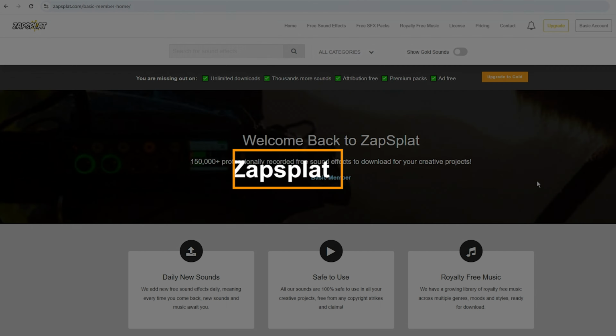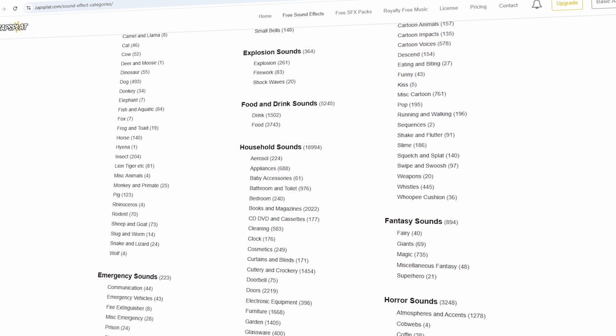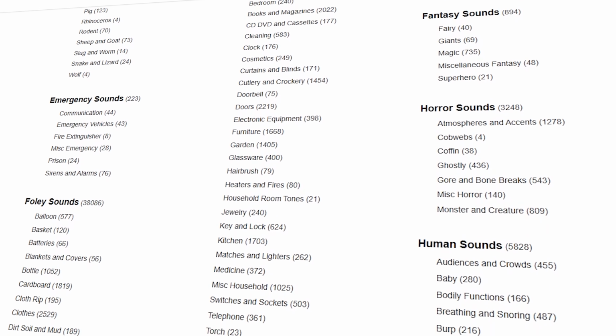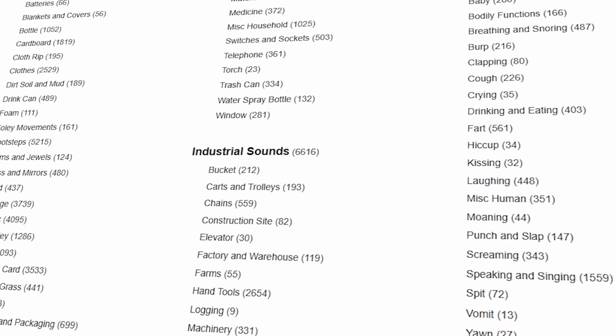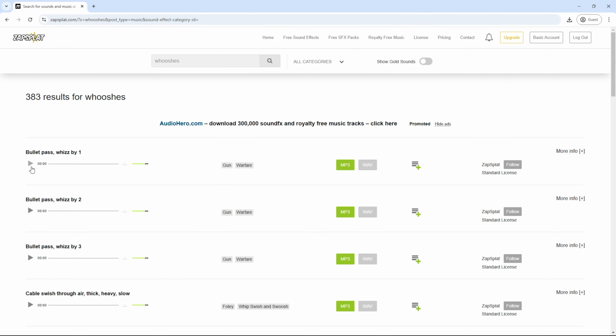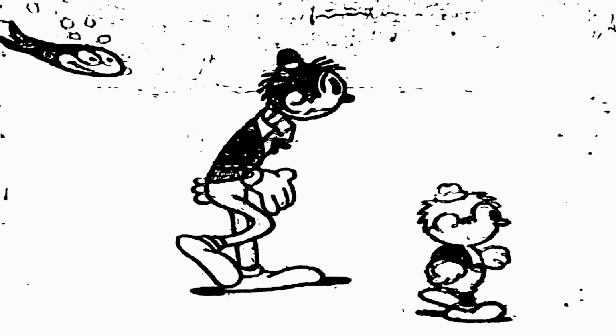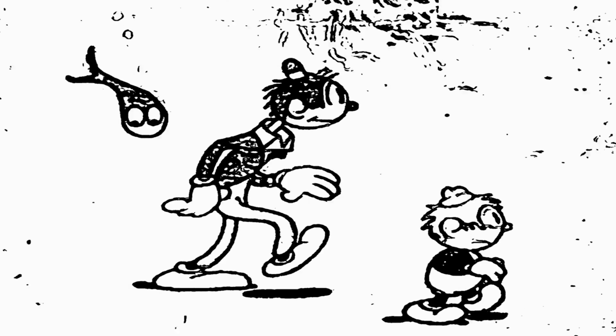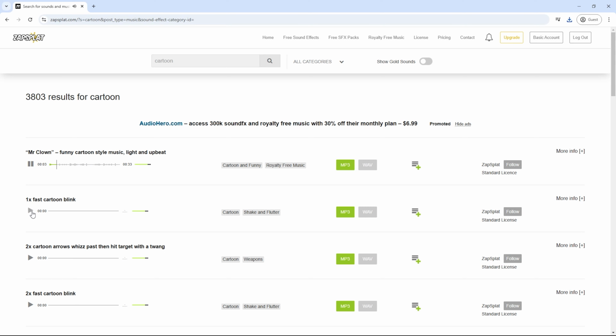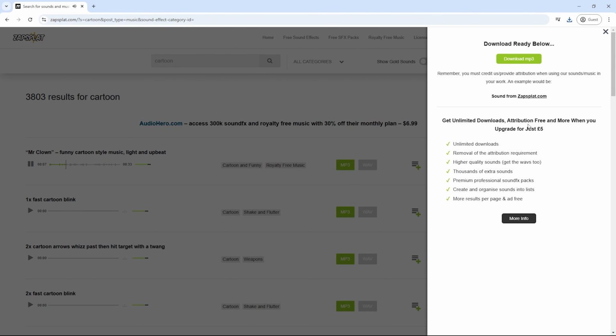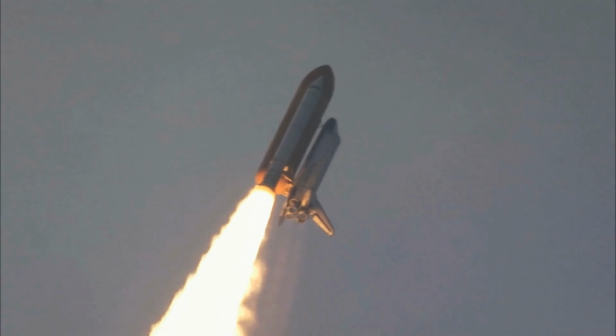Next up, Zapsplat. If you're looking for variety, Zapsplat is the jackpot. Over 100,000 free sound effects. Yes, you heard that right. From cinematic whooshes to quirky cartoon sounds, they have it all. Plus, they're super easy to download. Just one click and bam, you're done.